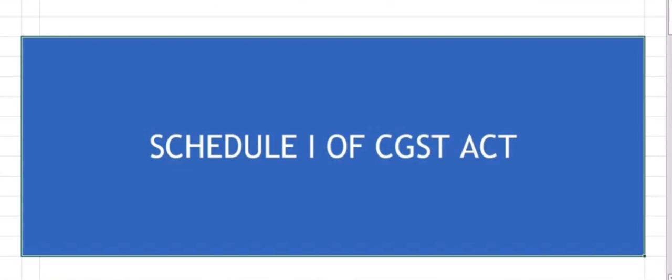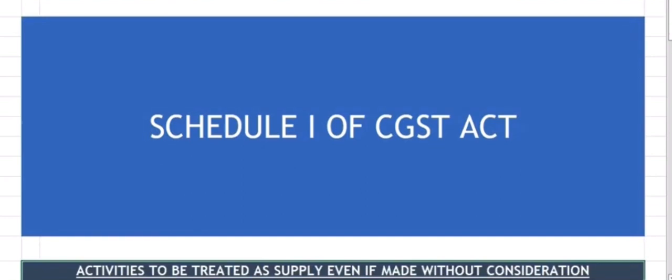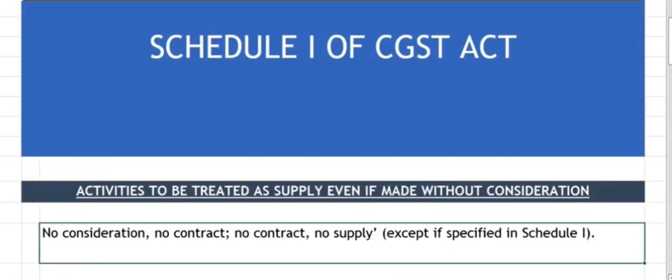But the CGST Act has included Schedule 1 to specify some exceptions in which cases an activity can be treated as supply even if made without consideration. Such activities are available in Schedule 1. Only 4 paragraphs are available under Schedule 1, but these 4 paragraphs will impact a lot of transactions, and will convert a lot of transactions into supply which are otherwise not classifiable as supply because there is no consideration. So let us see one by one.